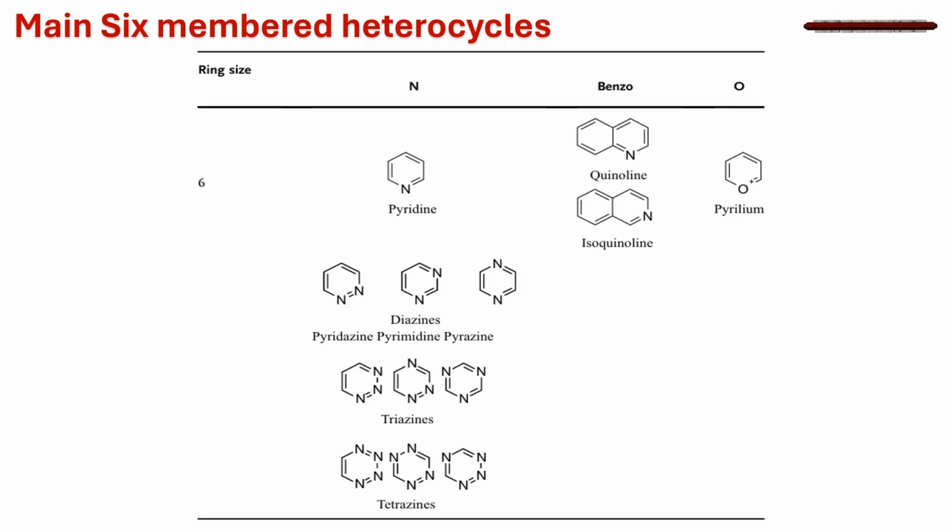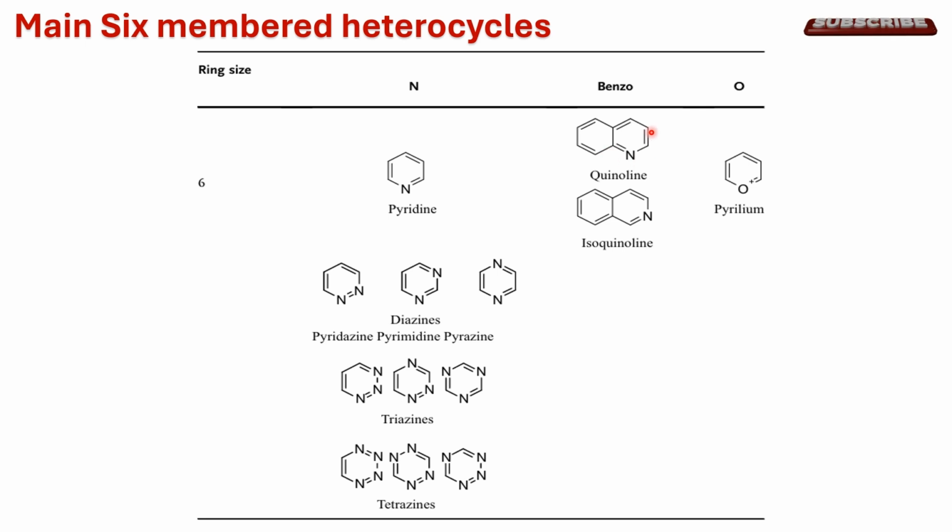Let us see the 6-membered heterocycles which are more common. As I have told earlier, when the carbon is replaced with nitrogen, we get pyridine. When we have 2 nitrogen in a 6-membered ring, they are called in general diazine. When we have 1,2 substitution, that is pyridazine. When we have 1,3 substitution, that is pyrimidine. When we have 1,4 substitution, that is pyrazine. Similarly, when 3 carbon are replaced with nitrogen, that is commonly called triazine, and when 4 carbon are replaced with nitrogen, that is known as tetrazine.